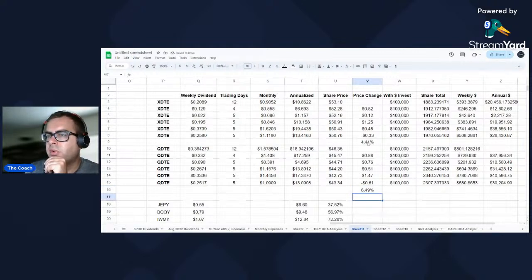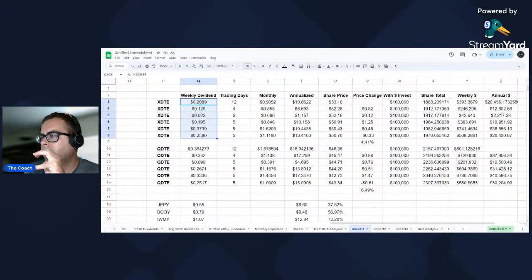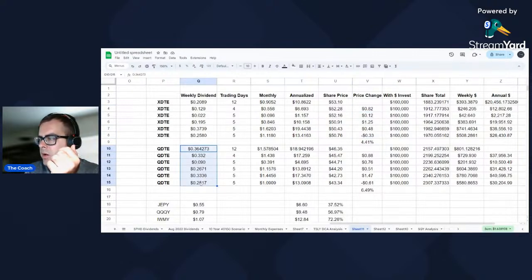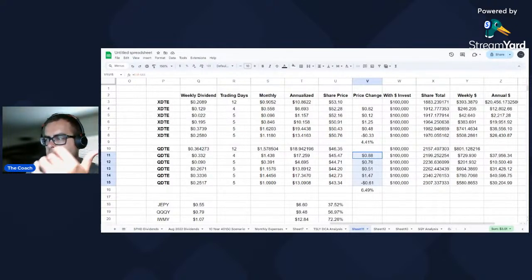We lost 4.41% here. As far as the total dividends, to sum it up, we've made $1.19 in cumulative dividends. We've lost 234 in share price. So we've lost more in the share price than we've made in dividends. So keep that in mind. As far as this one, we've made $1.64 in dividends. If I round up a bit, we've lost 301 in the share price and made $1.62 in dividends. So not quite what we would call an even trade-off.